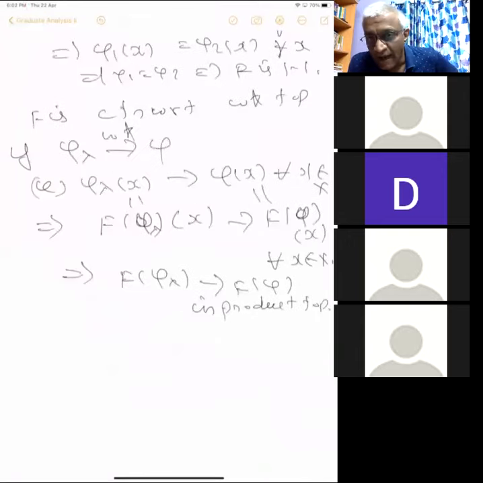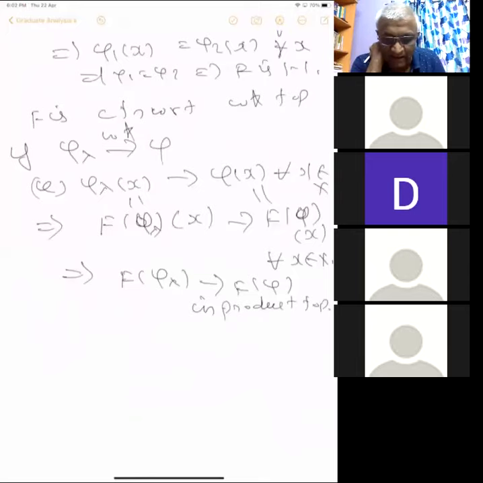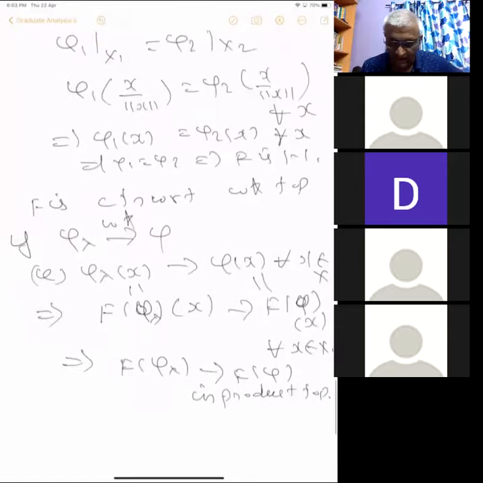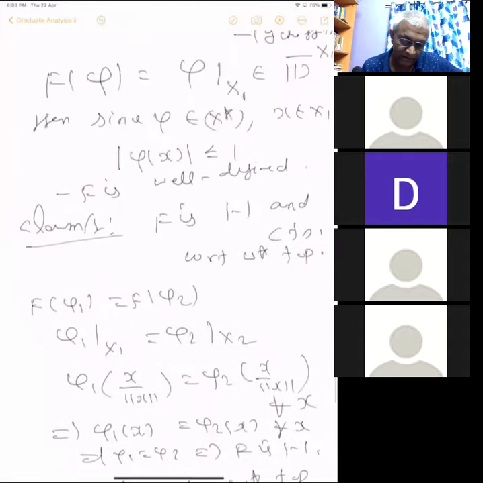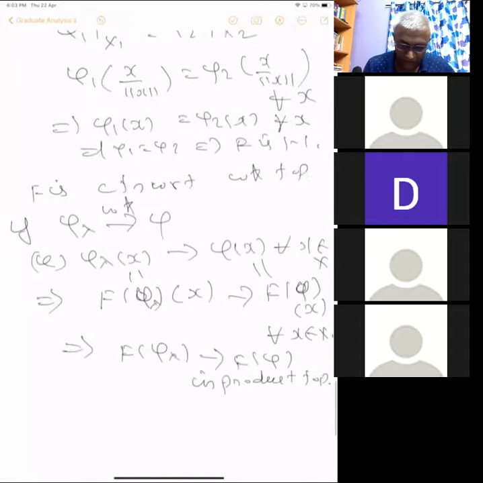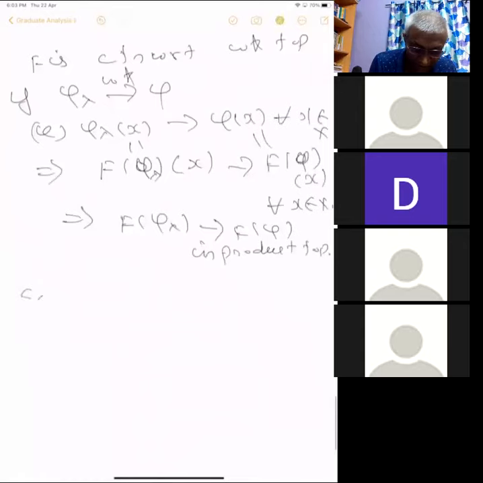Correct? I mean, I'm just saying that everything follows. This is just the definition. You are just writing it in a different form, but it all follows from the definition. Okay. So f is 1-1 and f is continuous in the product topology. So the claim 1 is proved. Okay. So claim 1 implies the following.